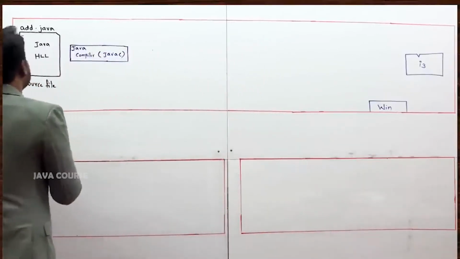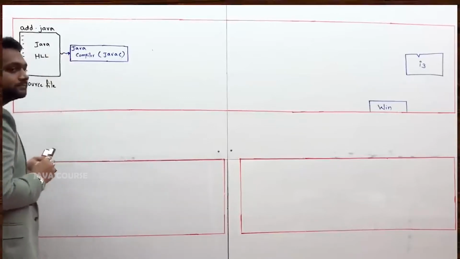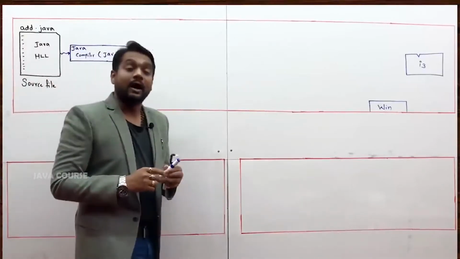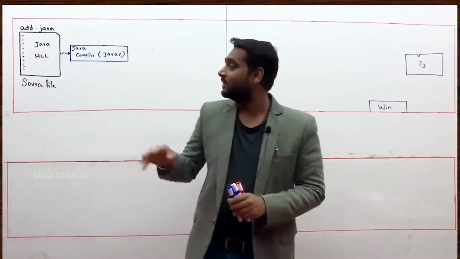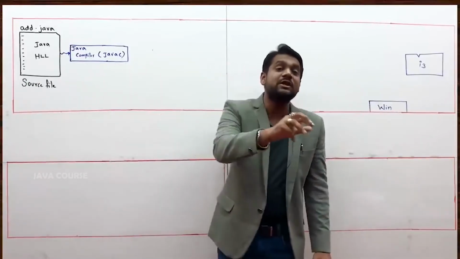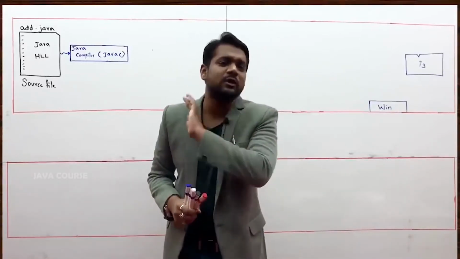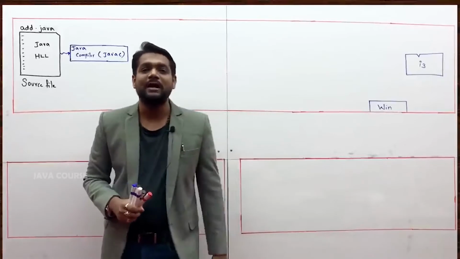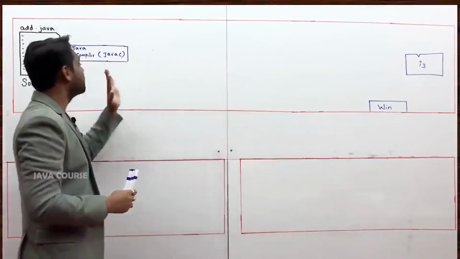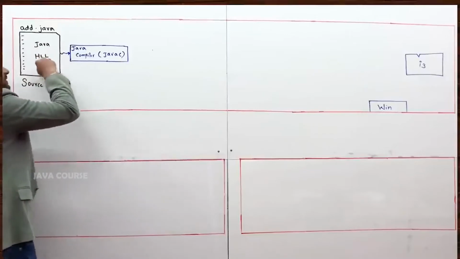So, this high level language statements, if you will give it to Java compiler, unlike any other compiler, your Java compiler will not produce the machine level language code. This is the first peculiarity of your Java programming language, rather your Java compiler. You are giving high level language to compiler.